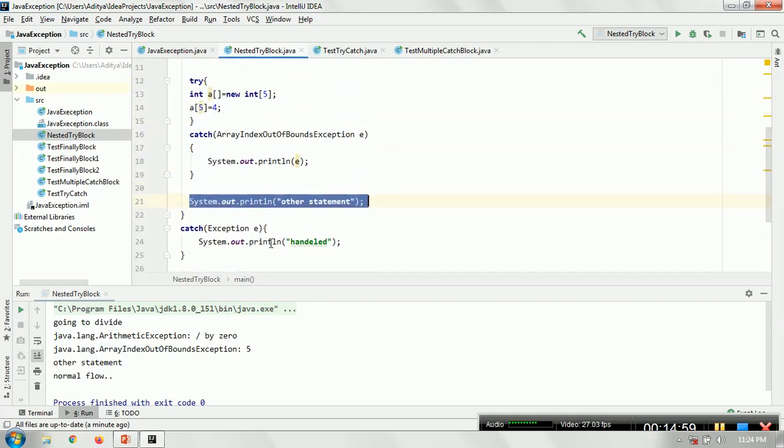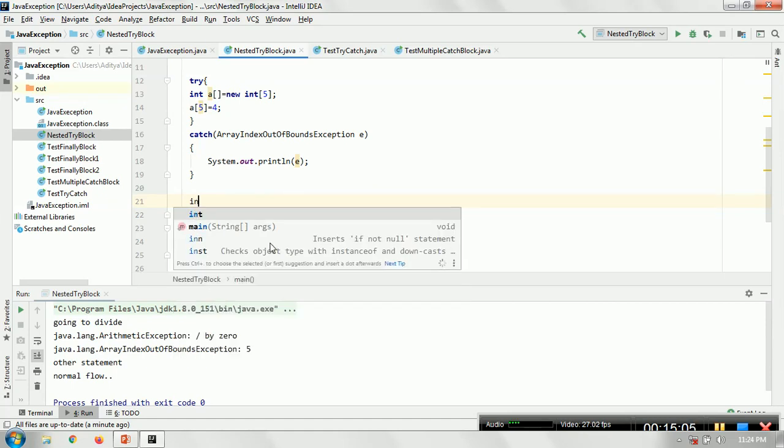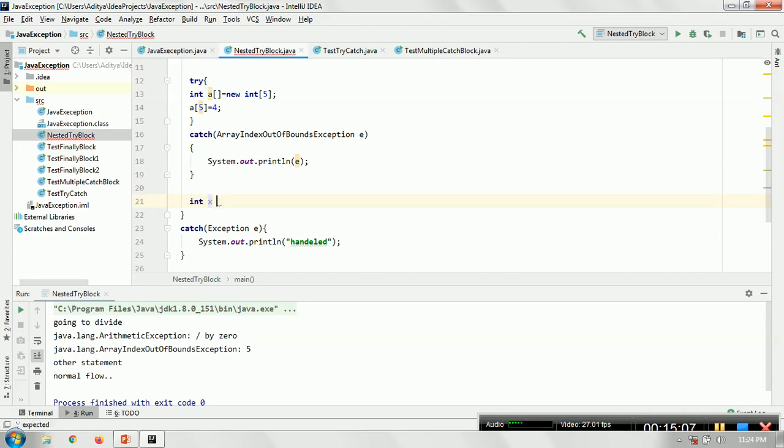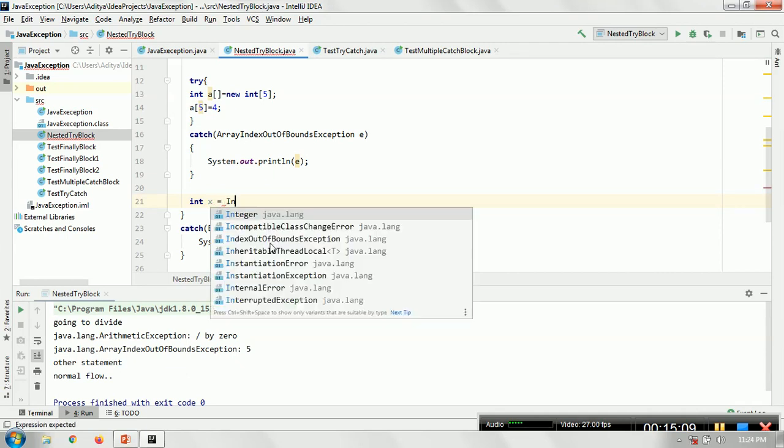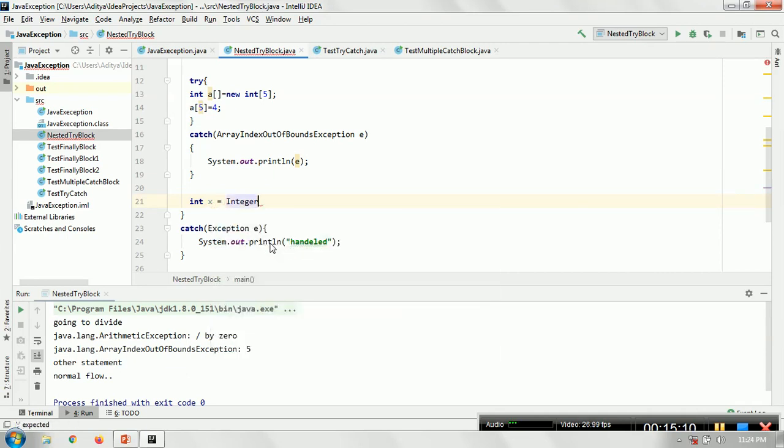Now if you want, we can do it this way also. In this case, it will cause a NumberFormatException obviously, because I'm trying to convert a string to an integer.